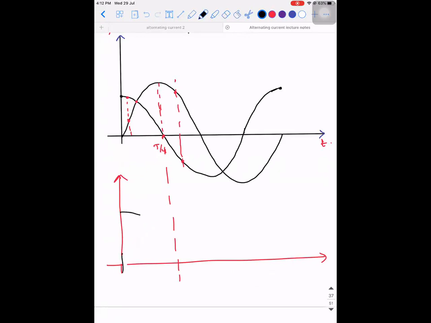So if I draw it like this, the instantaneous power is going to become negative, till where? Till this point, T by 2. So till T by 2 it is going to be negative. Somehow it has to come to a positive value again, so it will go in this way.